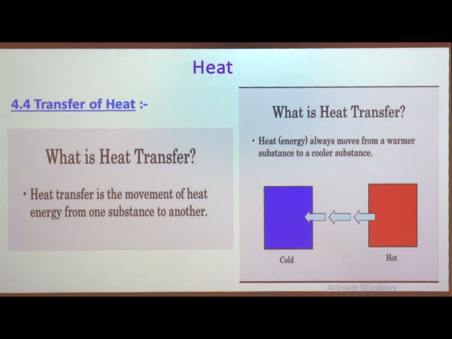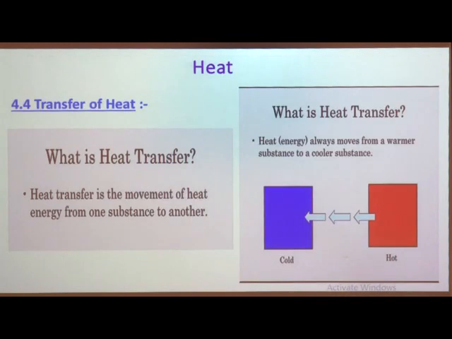It means heat can be transferred from one substance to another, and heat always moves from a warmer substance to a cooler substance. Whenever there is a greater difference, the transfer of heat is also greater.